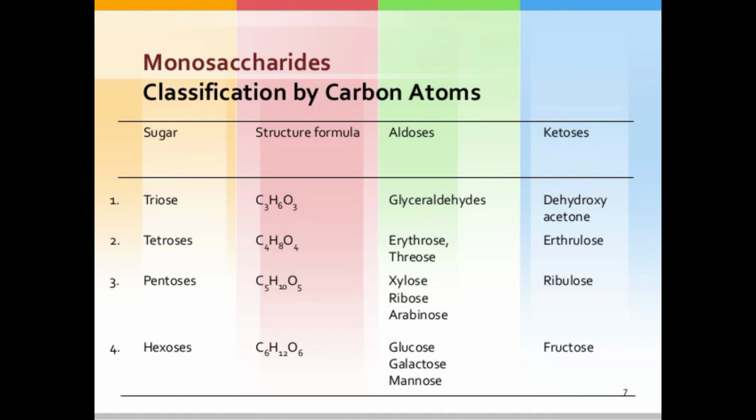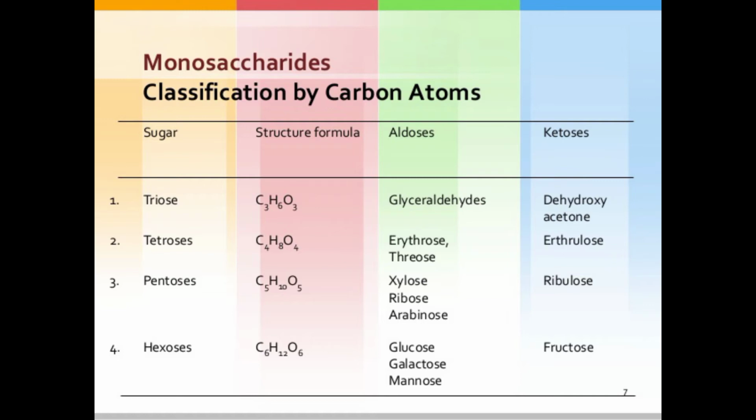First are the trioses, meaning 3 carbon atoms; tetroses, 4 carbons; pentoses, 5 carbons; then hexoses, 6 carbons. In the case of trioses, the aldose example is glyceraldehyde and the ketose is dihydroxyacetone. Tetroses have 4 carbon atoms; the aldose example is erythrose and the ketose example is erythrulose.